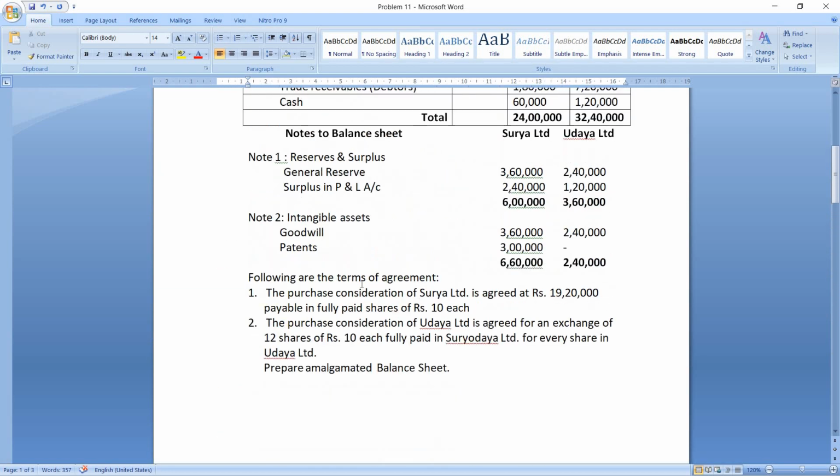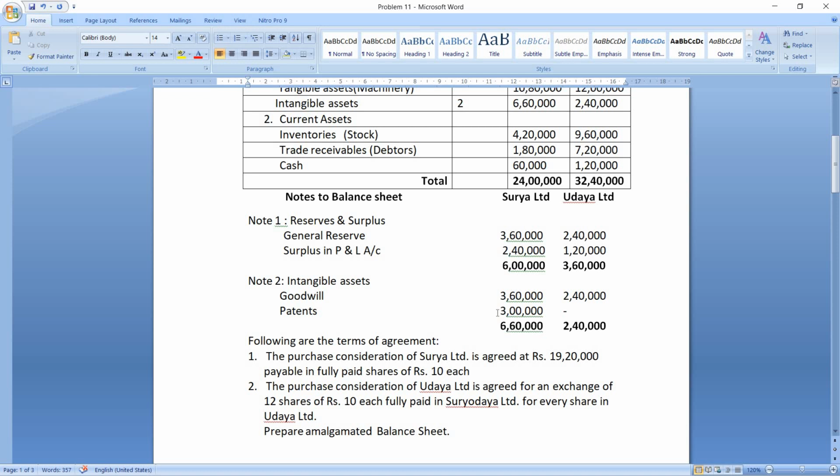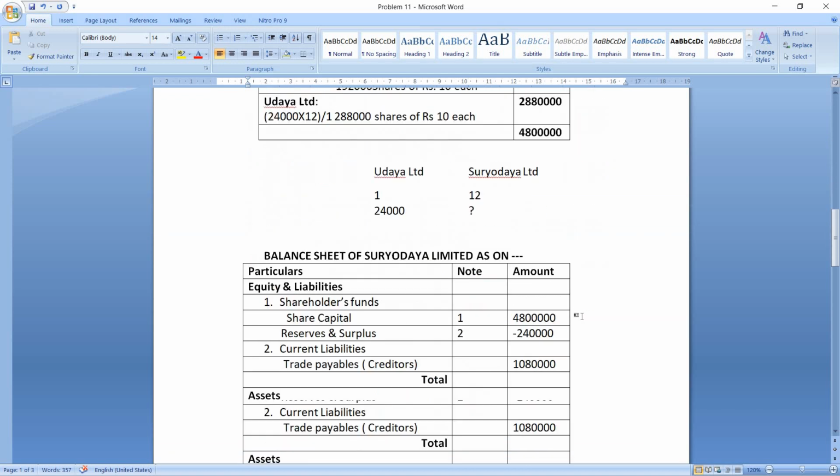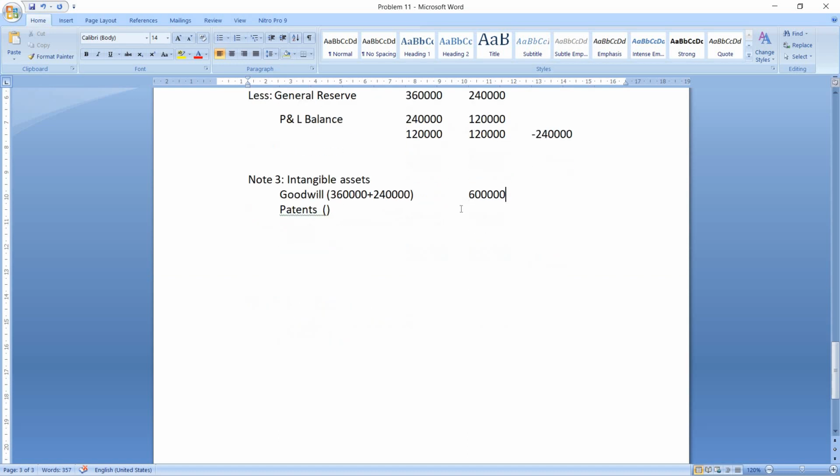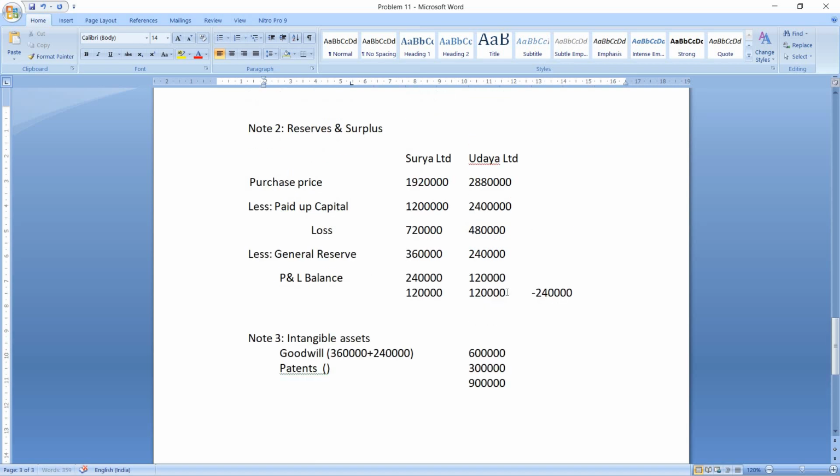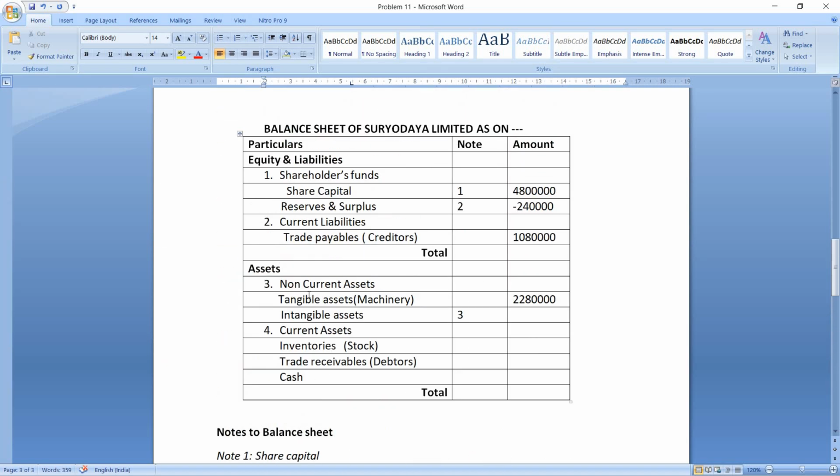Now, patents, you can see they are given only for Surya Limited, 3 lakhs, and it is nil for Uday Limited. So directly we will take it in the outer column, 3 lakhs. So the total of the intangible assets is 9 lakhs. This will be shown in the balance sheet. So here intangible assets, note number 3, 9 lakhs.